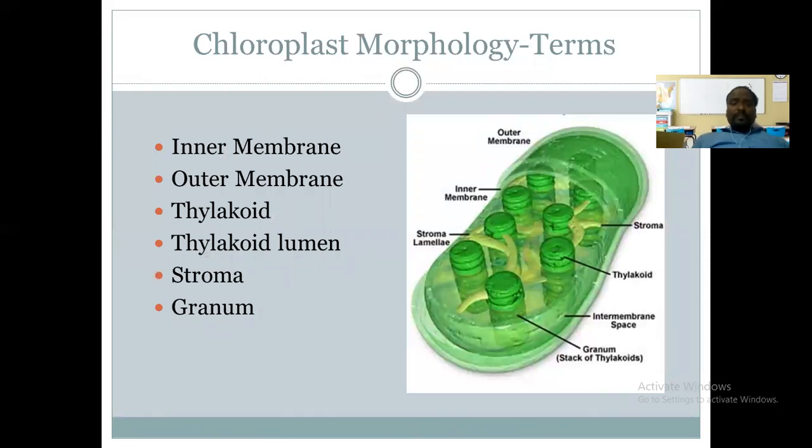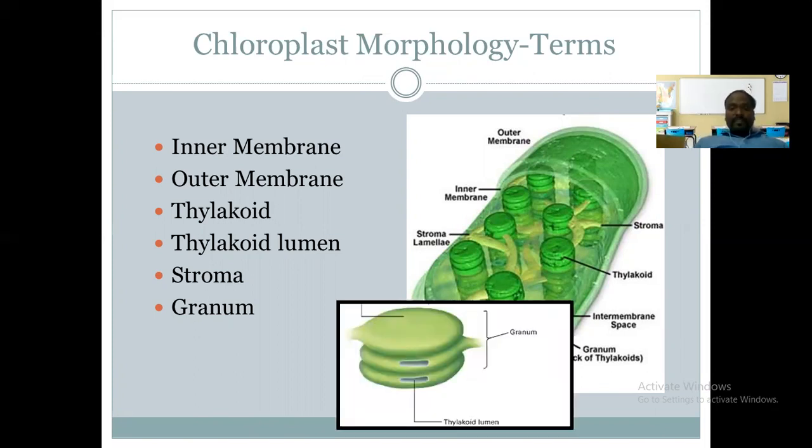As we discussed here, the morphology of the chloroplast: it is made up of two membranes, an inner membrane and an outer membrane. Then it also has the thylakoids, the stacks of thylakoids, which we call a granum, and the grana are connected with each other, and this whole component is present in the stroma. This content is covered by the membrane of the chloroplast, the inner membrane firstly, and later the outer membrane. So you can see here, this is the granum, and this one is the thylakoid.